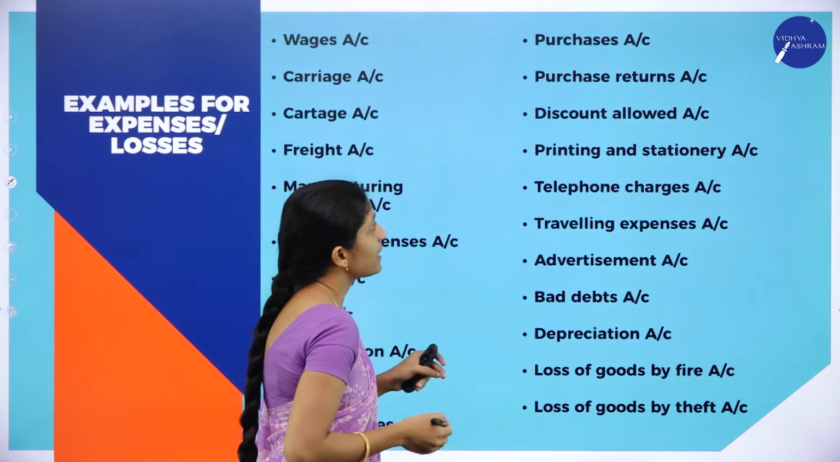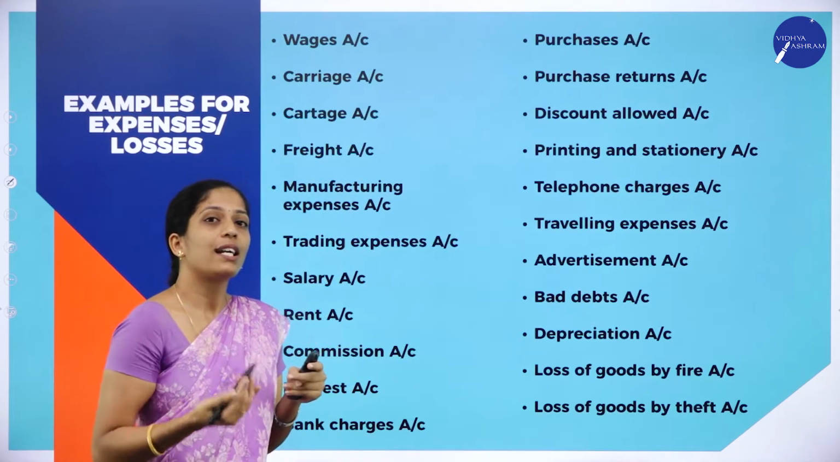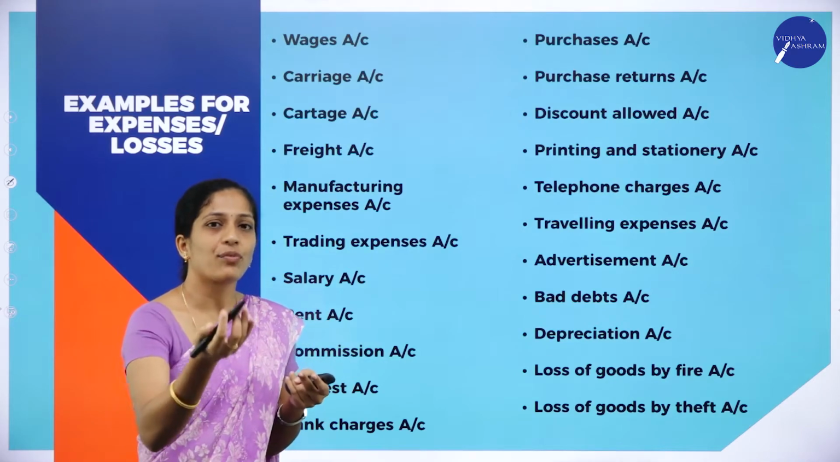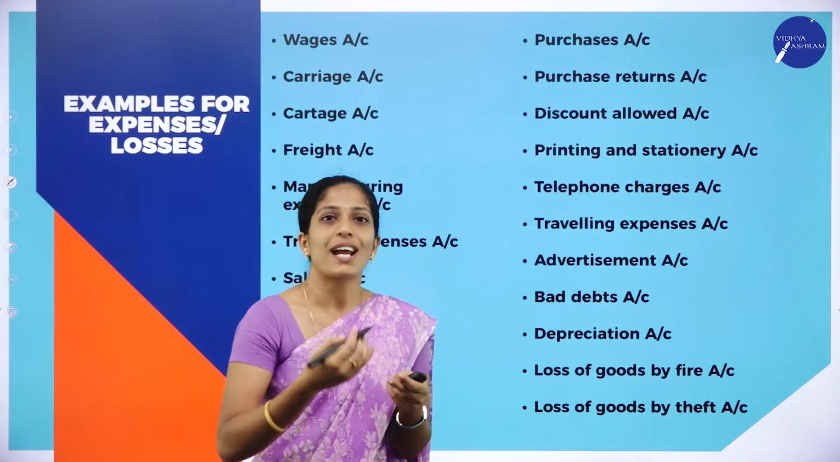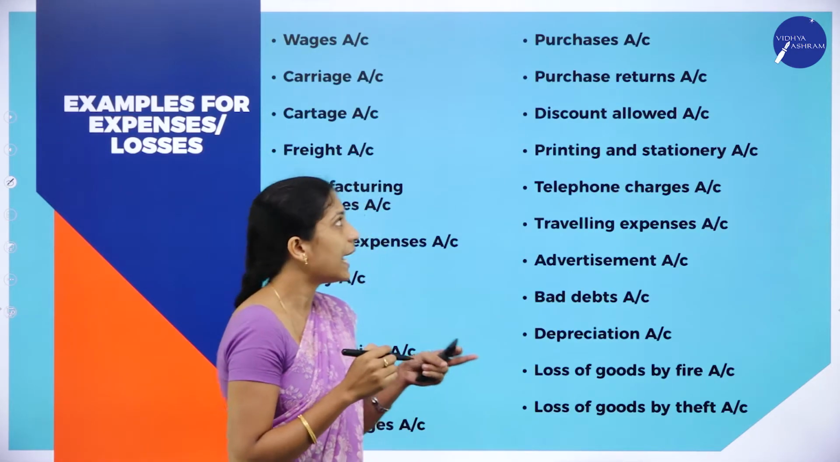Now here, go through the example: wages, carriage, cartage, freight, manufacturing expenses, trading expenses, salary, rent, commission, interest, bank charges, purchases. So sales is what? It is the income. Purchase is what? It is the expense. Why? When we are purchasing something, we have to pay the amount, right? So cash goes out of the business. So it is an expense.